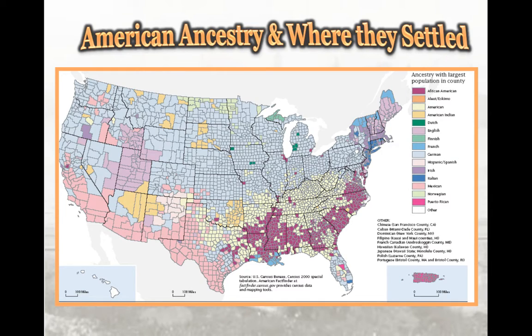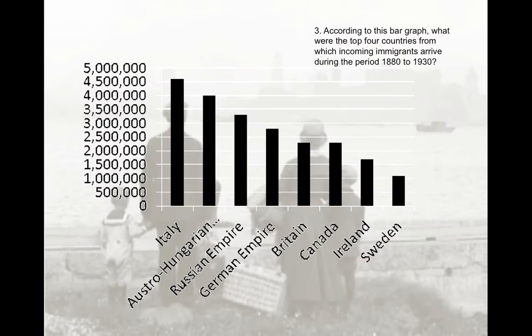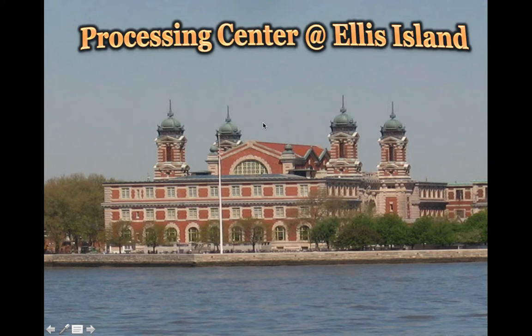All right, when we look at the American ancestry and where they settled, we see the first one, based on alphabetical order, African Americans. We know a lot of African Americans have settled in the South, and we know why, because that came from American History 1. But this is just a map showing you where a lot of people came in from other countries and where they ended up settling. According to the bar graph, what were the top 4 countries from which incoming immigrants arrived during the period of 1880 to 1930? Again, this is from your document-based question.